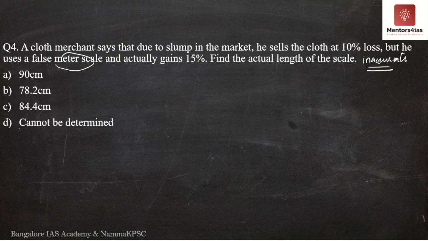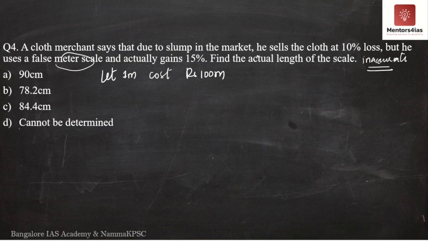Once again, we will have to assume some things. Let 1 meter cost rupees 100. However, based on the question, by saying that he is selling at 10% loss, he sells the same length at 90 rupees.